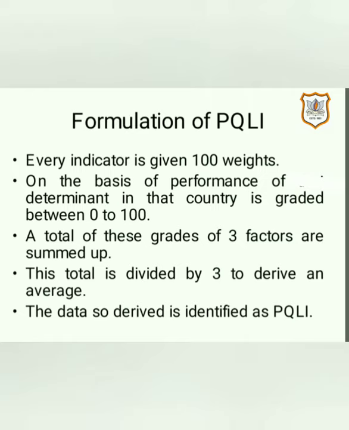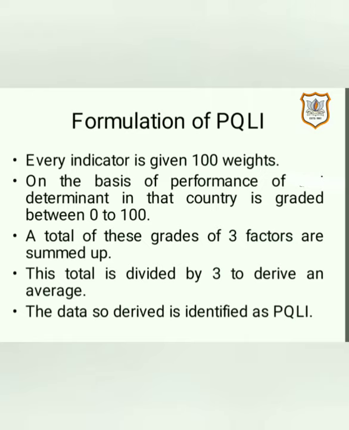Every indicator is given 100 weights. See, there are three indicators in PQLI: extent of education, life expectancy and infant mortality rate. All these three indicators are given 100 equal weights. Say, for example, if you consider them to be your three subjects, just like each subject has maximum 100 marks, here also these three indicators are given 100 weights.